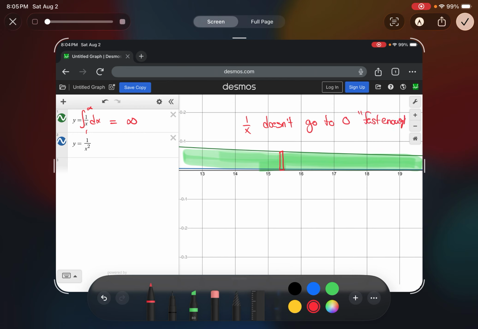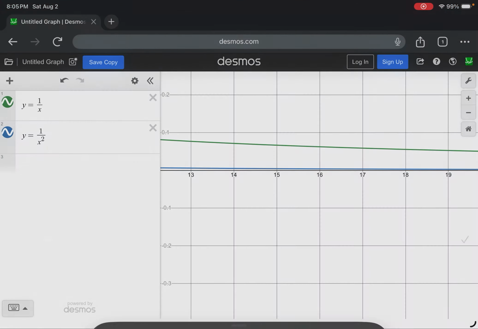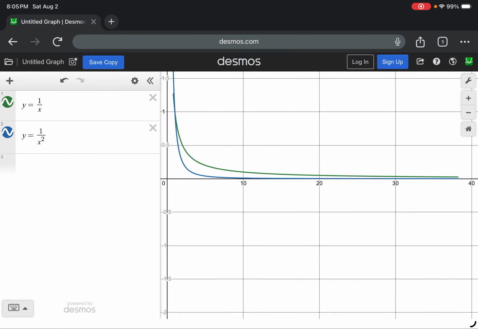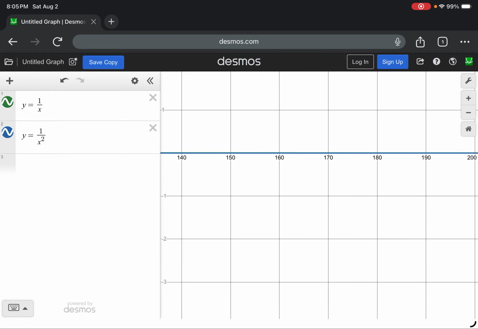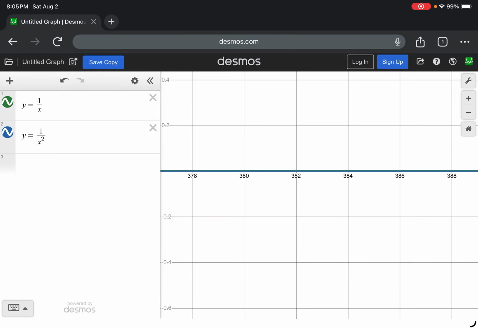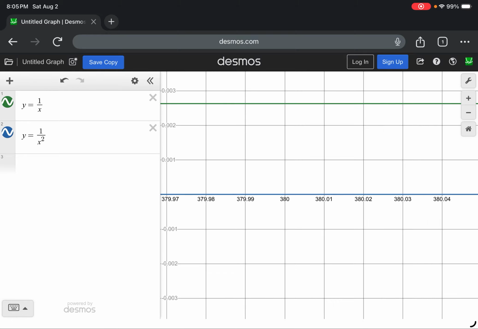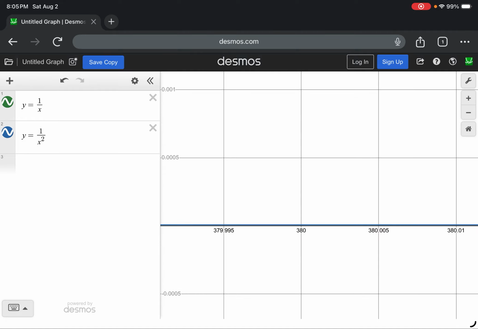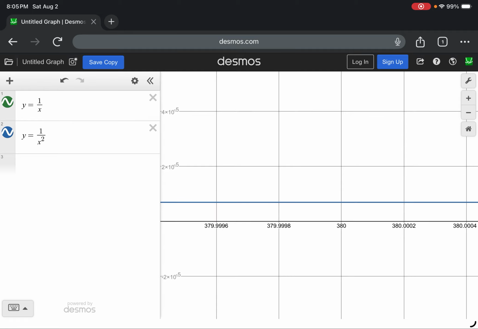And because this isn't happening, these rectangles are still very tall for a very long period of time. Whereas you'll notice that if we look at this blue graph, there's almost no space underneath it. If I were to zoom out and head off towards infinity here, you might say, hey, the green graph disappeared, right? It's no longer there. But if I zoom in, the amount of space underneath this green graph is large compared to this blue one, where I would have to keep zooming just to even get a little bit.